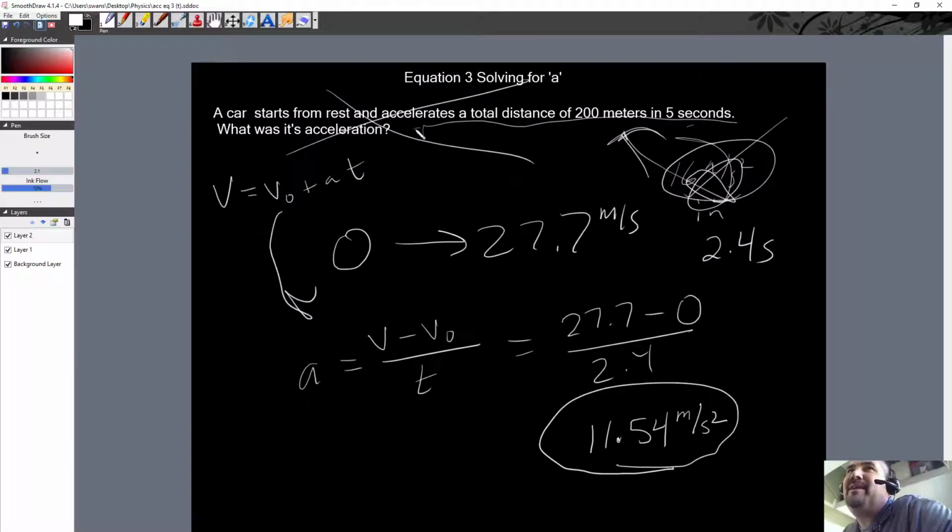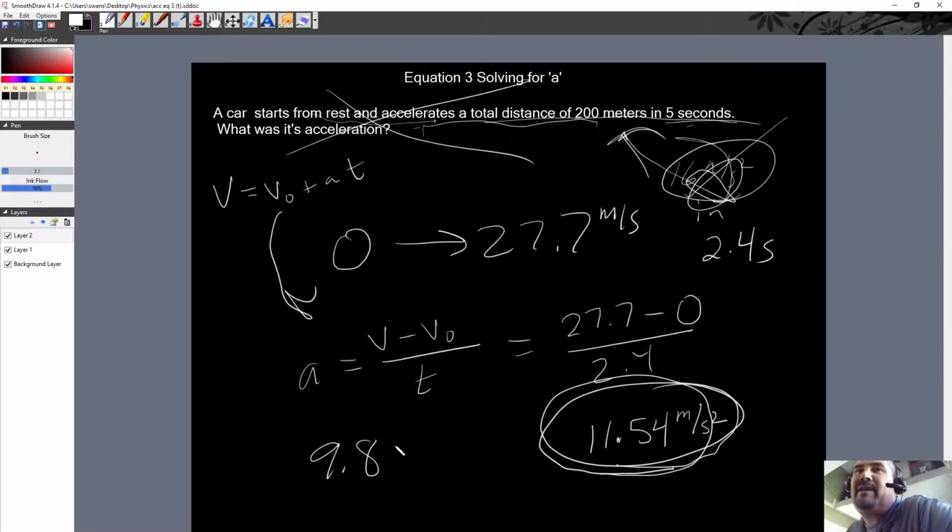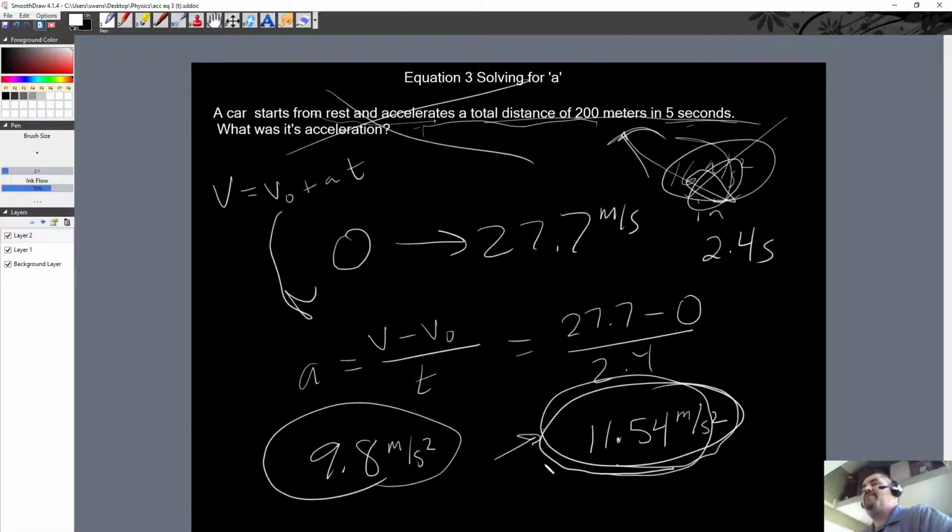It's impossible for a race car to start at rest and go 200 meters in 5 seconds. No car could do that, but I just made that up. So here's some cool food for thought. That's the fastest acceleration possible, and it's even faster than gravity will pull a car down. If you just drop a car off a cliff, it'll accelerate downward at 9.8 meters per second squared. But if you have an engine on one of the super fast cars, it'll actually go faster than that on a road.